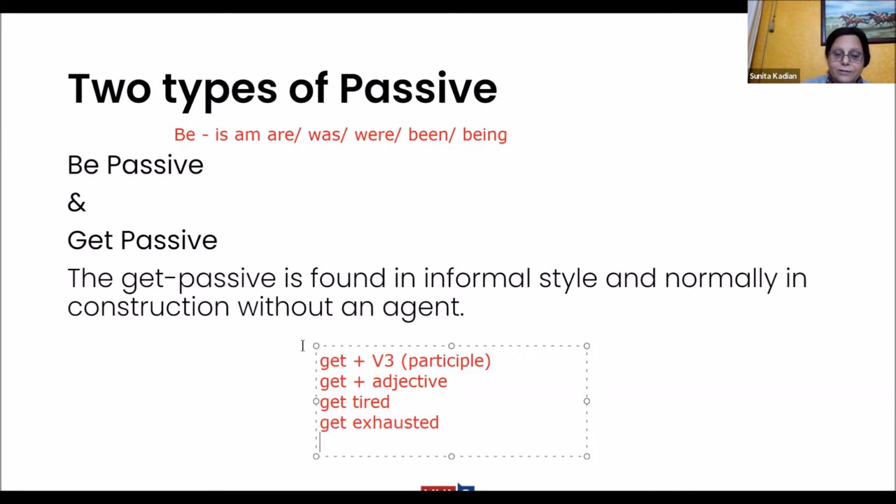When you get a good result, you get happy, right? Suppose you play outside in the hot sun, you get thirsty. See now how we can put the adjectives also over here? These are all in get passive. So remember, why should we be familiar with get passive? Because the native speakers of English use a lot of get passive. So you should also be in that habit.